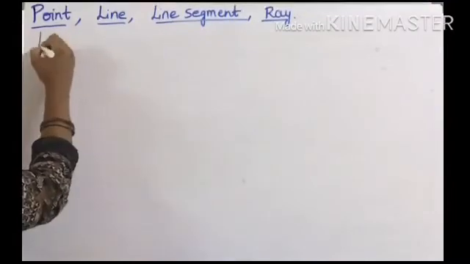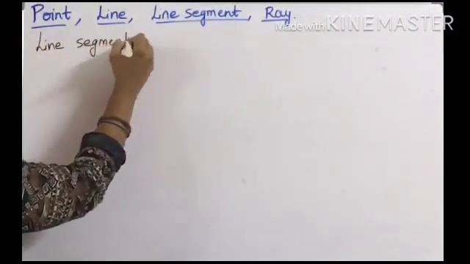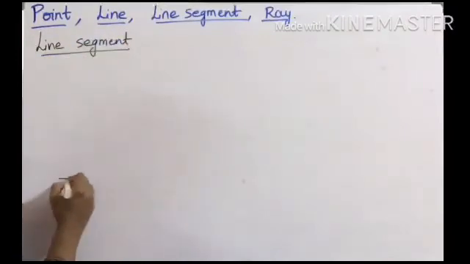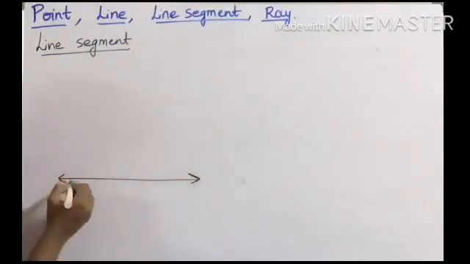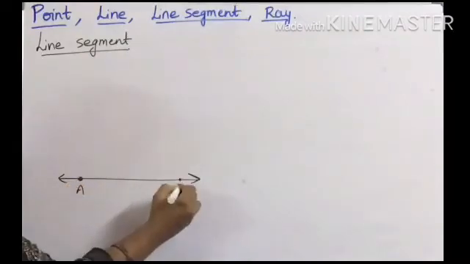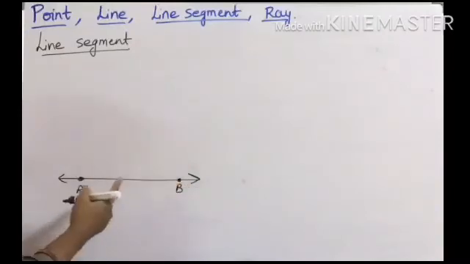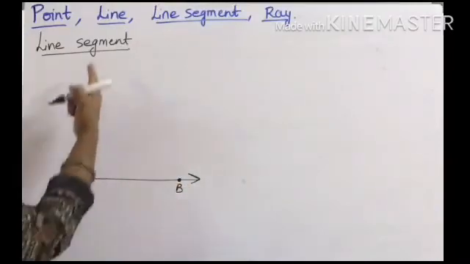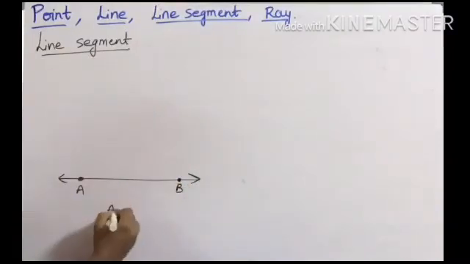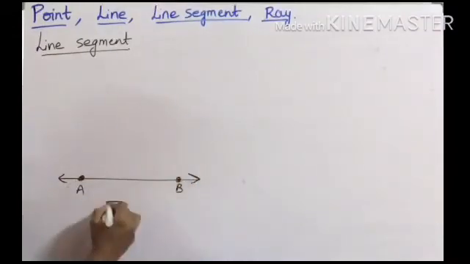Next, third one, line segment. So from where has this line segment come? See, just now we discussed that this is a line extending both sides. It has no end point. If I write A and B here, 2 points on the line, if I take this fixed length, it is a part of a line. Line segment is a part of a line. See, if I take from A to B and consider these end points, it will become AB.